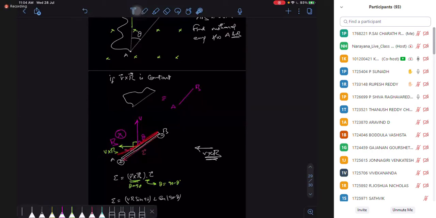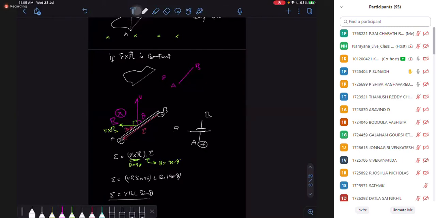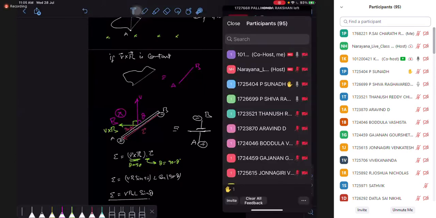If I replace that with a battery, my rod is behaving as a battery. The A side is going to have the positive terminal and the B side is going to behave as the negative terminal, because potential is higher in the direction of V cross B and lower against the V cross B direction, right? Clear?